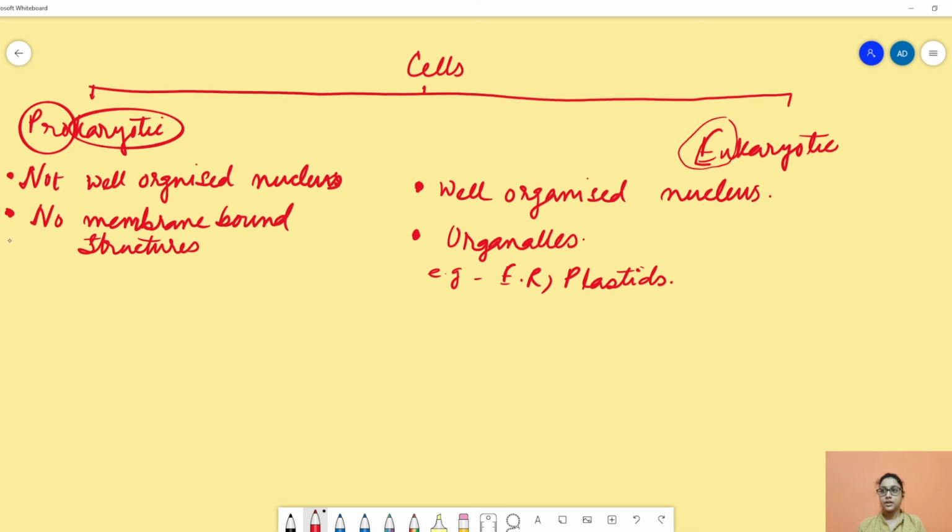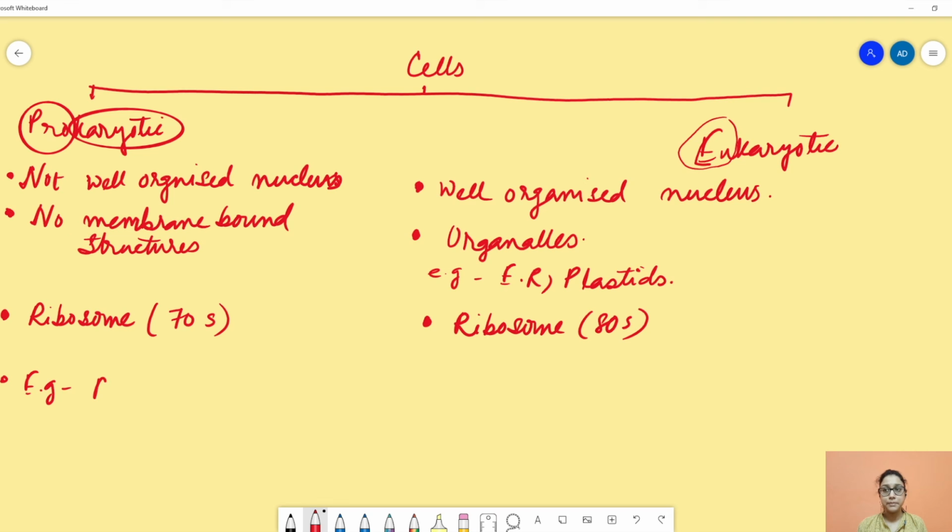Then there is a non-membrane bound structure which is found in both prokaryotic and eukaryotic cells, and it is the ribosome. In prokaryotic cells, the ribosome is 70S type, and in eukaryotic cells, the ribosome is 80S type.